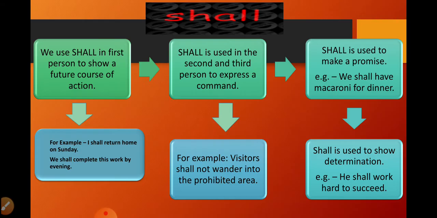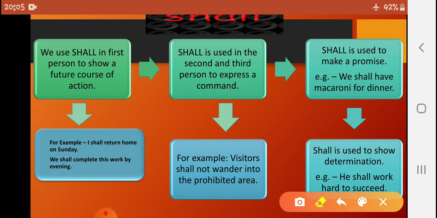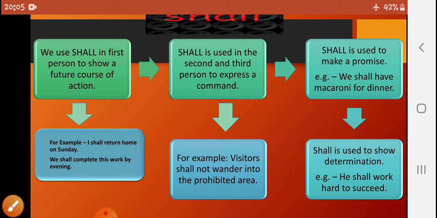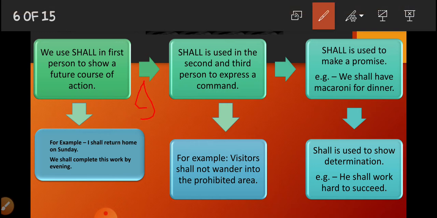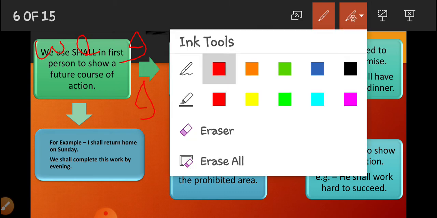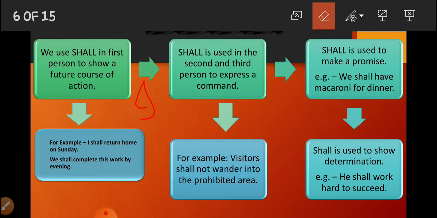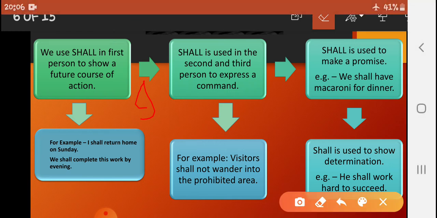Now let's move further. Shall. Now we are talking about shall. We use shall in first person to show a future course of action. First person is what? First person is I. I and we are the pronouns that we understand to be the first person pronouns. Clear? They are the first person pronouns.